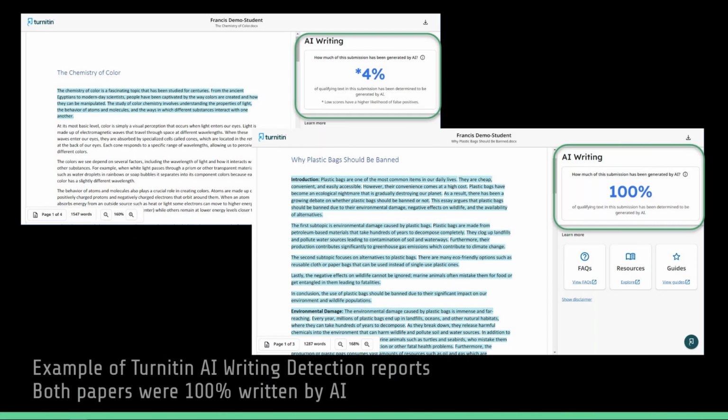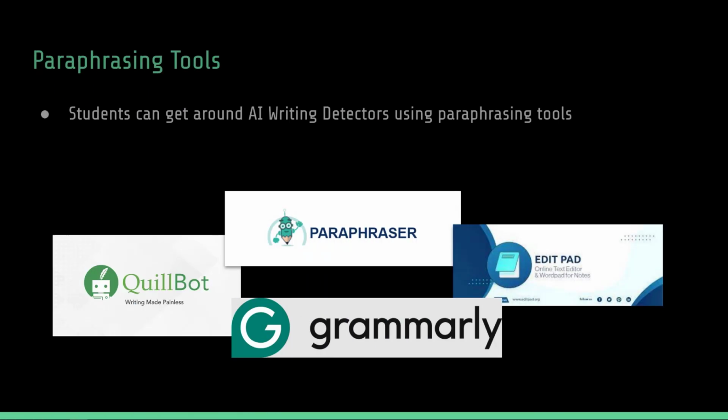Recall the two examples of papers that were checked by Turnitin's AI writing detector. One paper received a 4% score of being likely AI writing, and the other paper received a 100% score. Both papers were 100% written by AI. Turnitin's writing detector recognized one of the papers as 100% AI writing, but the other paper was flagged as only 4% AI written. There are a number of paraphrasing tools freely available on the internet.